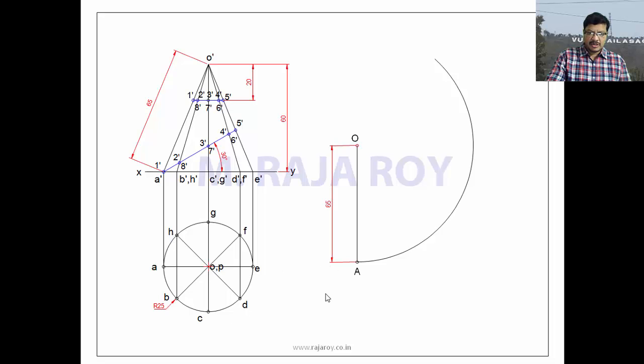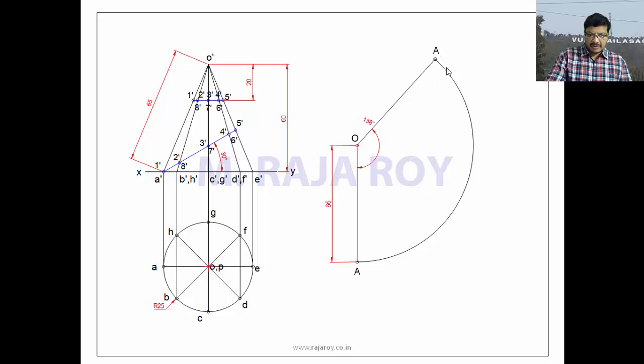So again you can use the relation theta equals 360 into small r by capital R. Using that relation you find the angle theta. That angle theta is 138 degrees. So here you mark 138 degrees from this end, and join it to the center. This will be the other end. This is again A only.